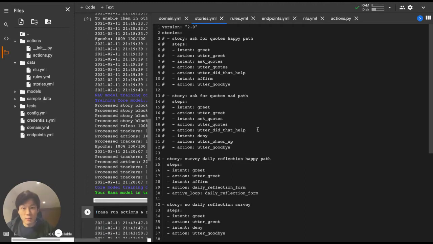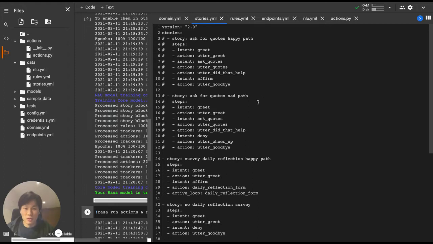Hello friends, so in the previous video we looked at stories with Rasa, and then we have got different paths where we ask for quotes and then the bot will ask us did it help or not. Depending on what we answer, the chatbot will respond with different things. Now what if we want to collect multiple different information along our conversation that could be used later, or we want to use that information to request for external data, etc.